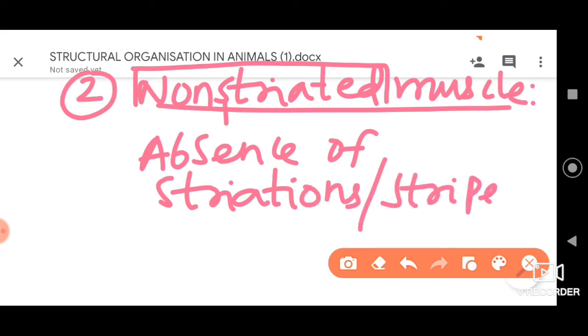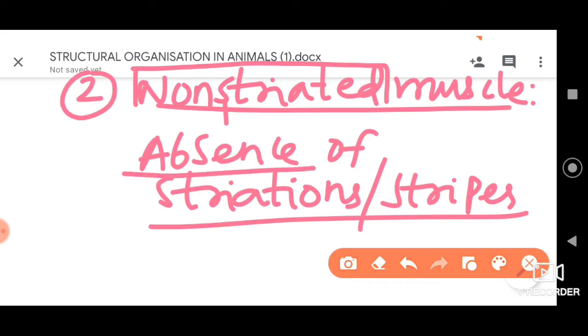We found alternate light and dark bands in the previous striped muscles, but that is absent here. Striations and stripes are completely absent here. That's why the name non-striated muscle.